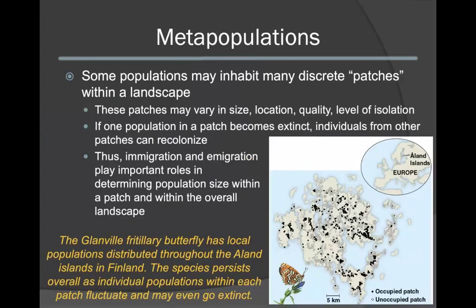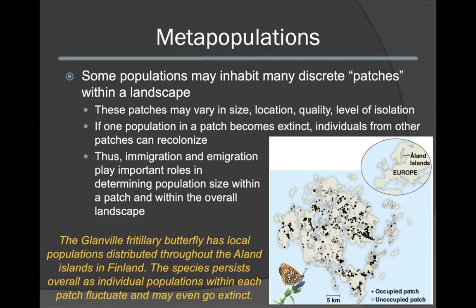Some populations can inhabit discrete patches within a larger landscape. These are termed metapopulations. The patches that exist can vary in size, number of individuals present, location, quality of resources, and level of isolation. If one population in a patch becomes extinct, individuals from surrounding patches can recolonize those areas. As a result, the rates of immigration and emigration become integral in determining the overall population size within a patch as well as over the entire landscape.